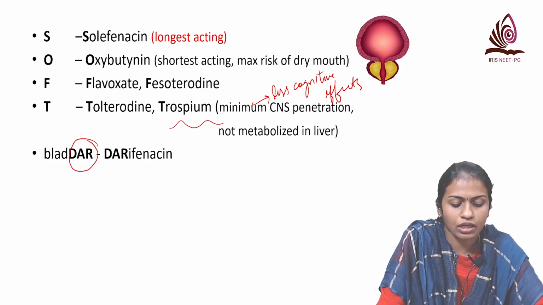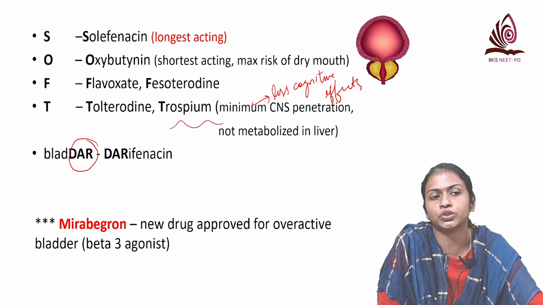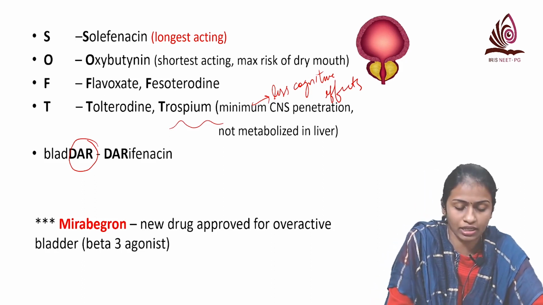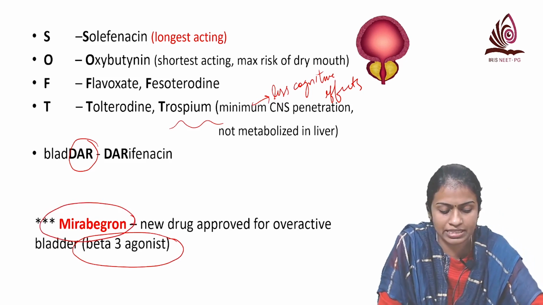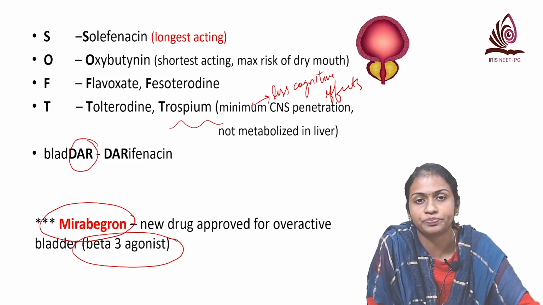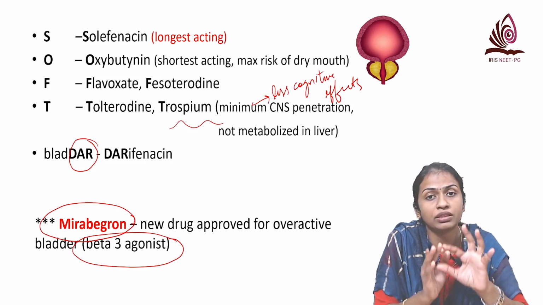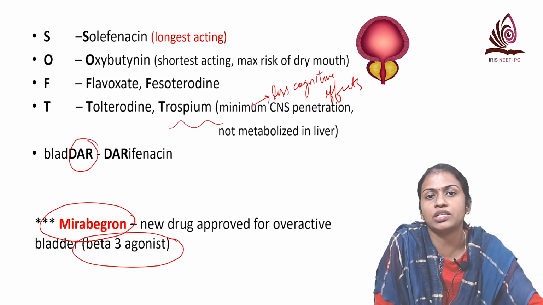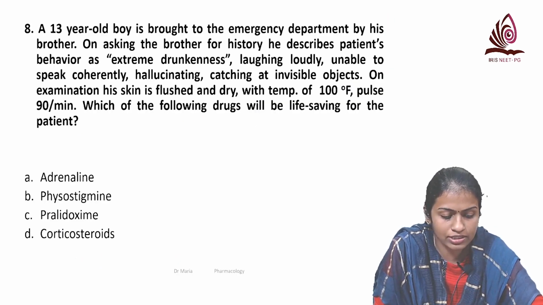Okay. Another newer agent which is not an anticholinergic but recently approved for overactive bladder is mirabegron, which is a beta-3 agonist. So this is a new drug, mirabegron. It has been recently asked in one of the exams. Okay, so remember, SOFT BLADDER. You make the bladder soft so that it relaxes and helps in urge incontinence. Okay. So we go to the next one.